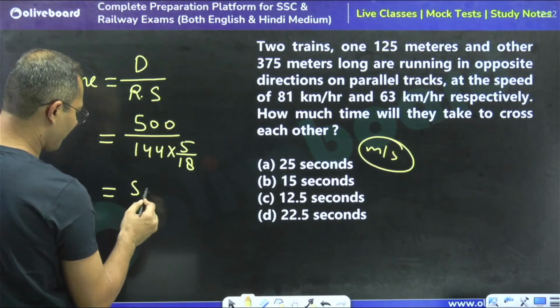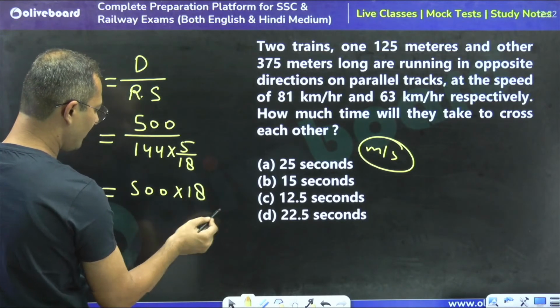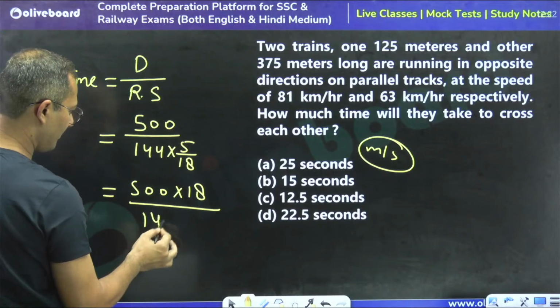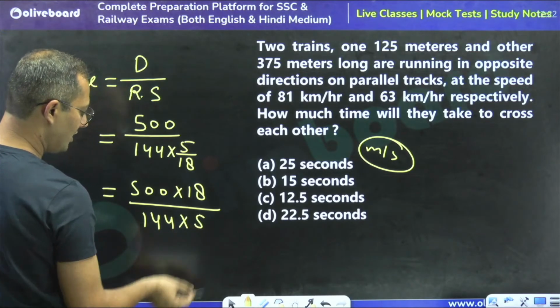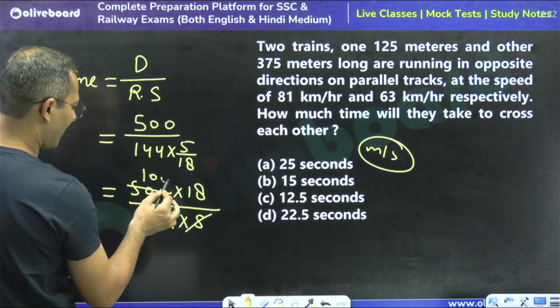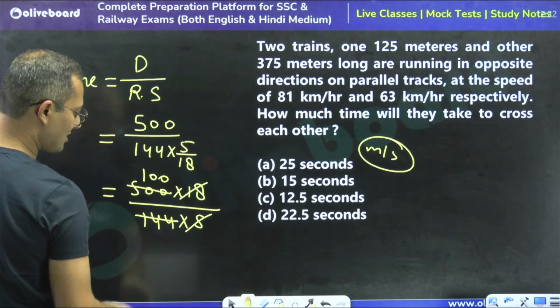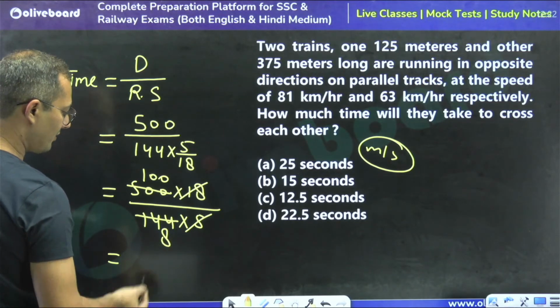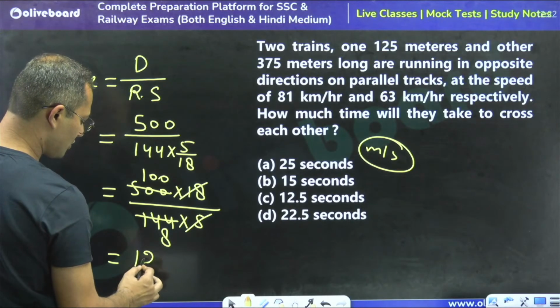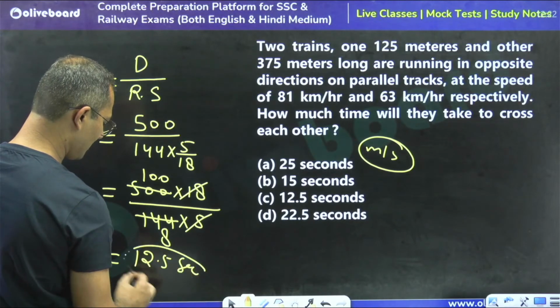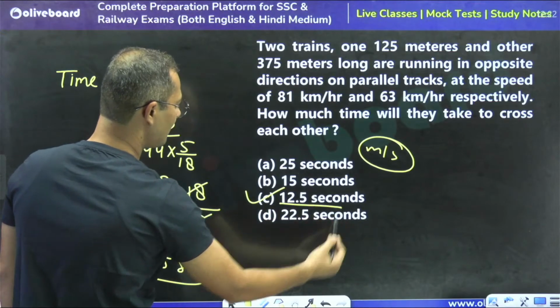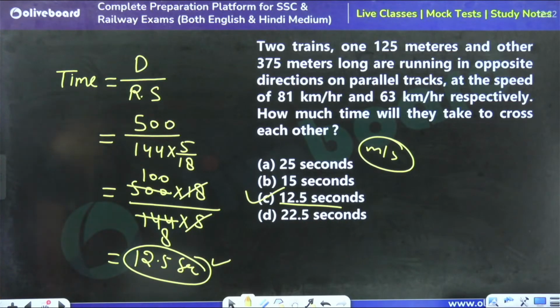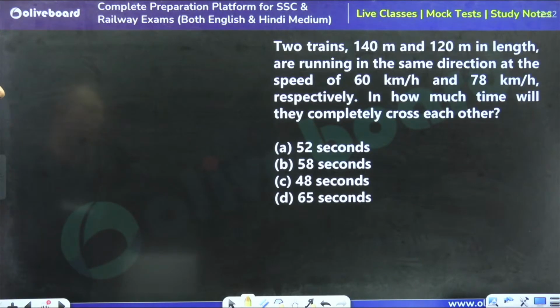So 500 into 18 will go to the numerator, and 144 into 5 in the denominator. By 5 this is cancelled 100 times, and by 18 this is cancelled how much? 8 times, right? 18 eights are 144. So we can say that 12.5 seconds is the right answer. So 12.5, option C is the right answer. Very good. So moving to the next question.